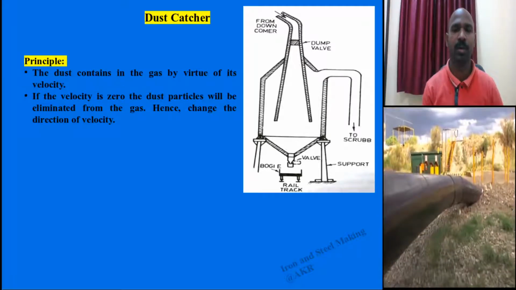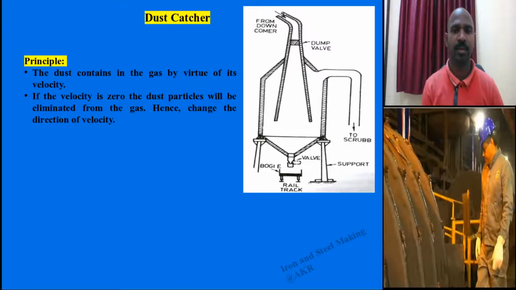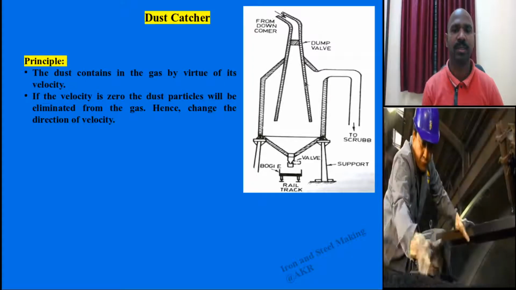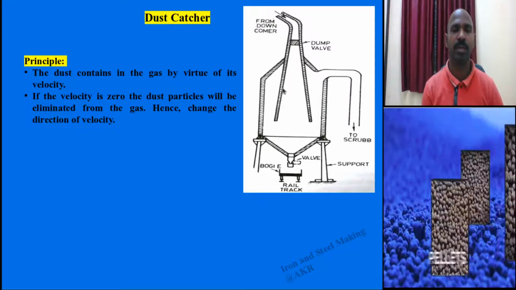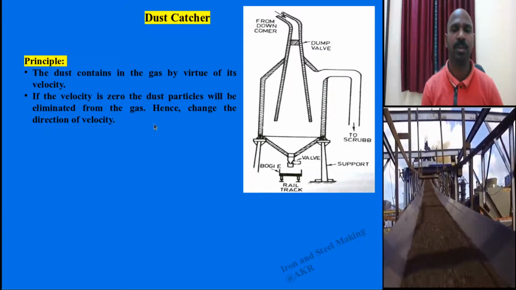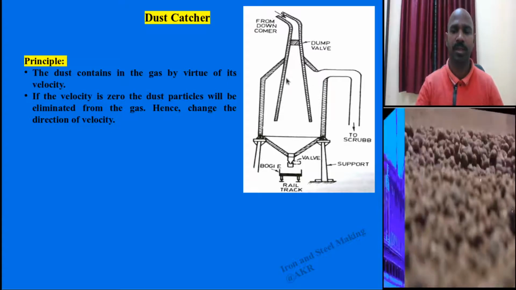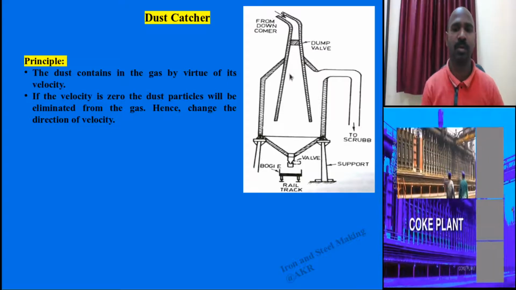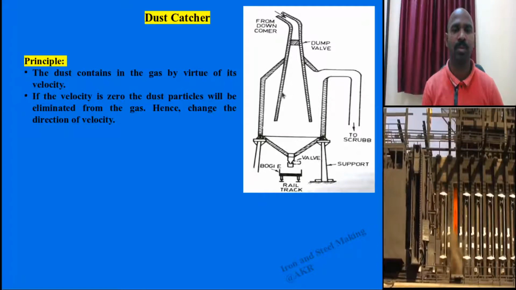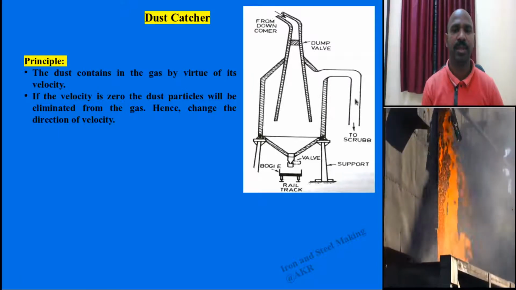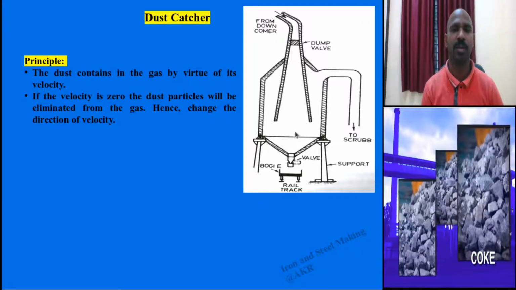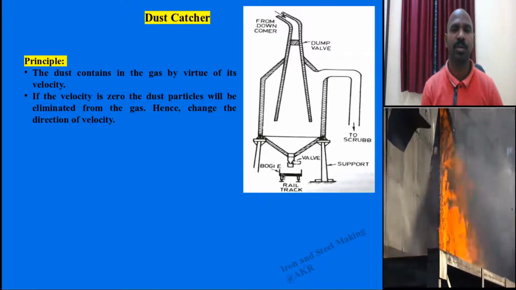So how do you take out those dust particles? The principle is to make the velocity of the dust zero. By using asbestos cloth and changing the direction of the velocity, you can bring the velocity down to zero, so that the dust particles will be absorbed by the cloth and the gas will go out to the next stage, the wet scrubber. The dust particles absorbed by the cloth will be taken out through this wall to this bogie.